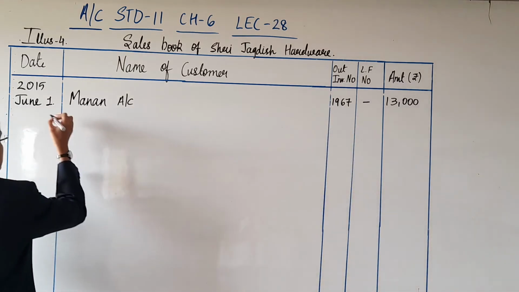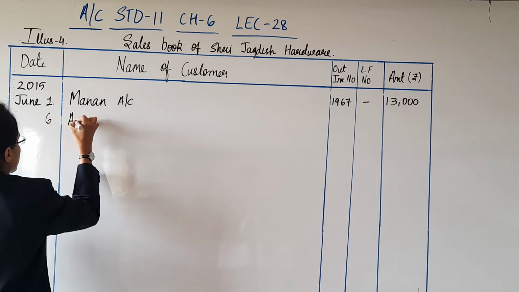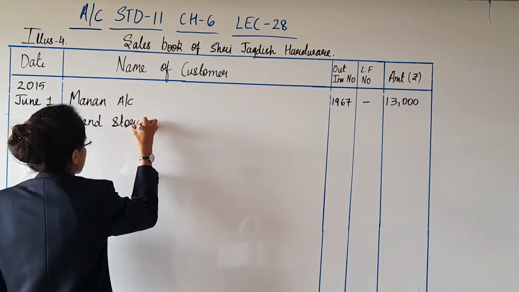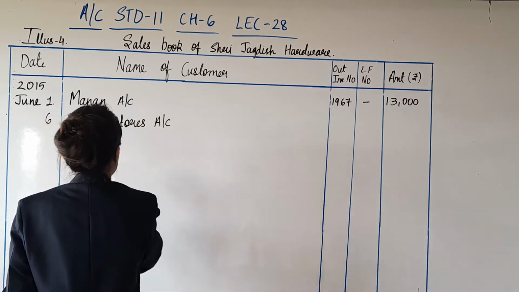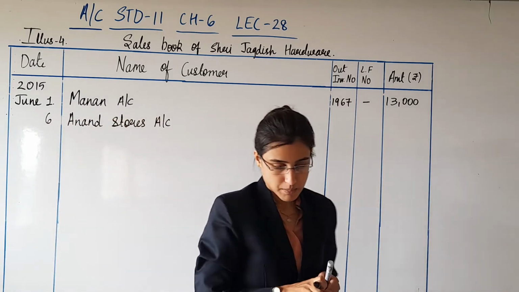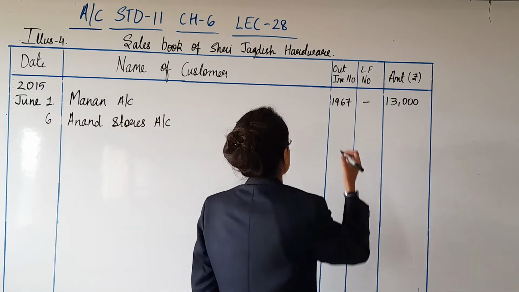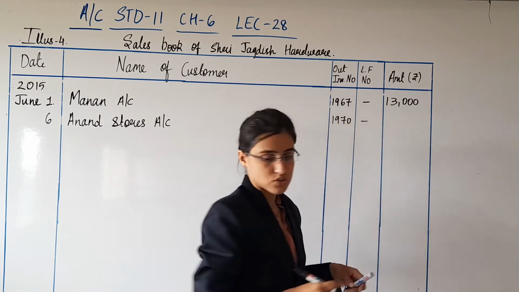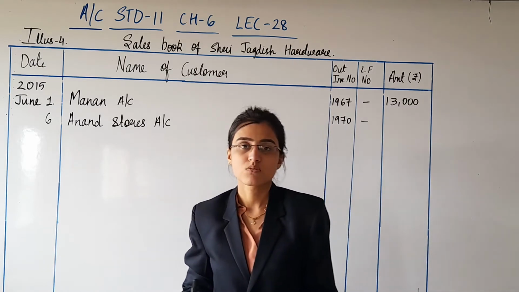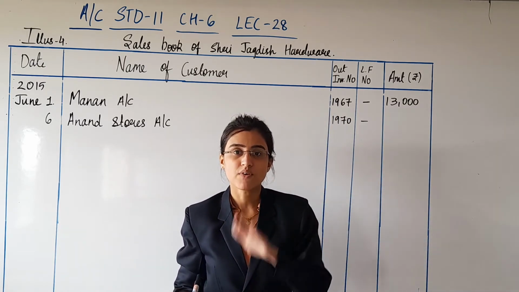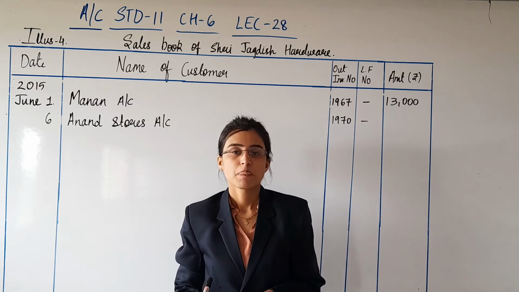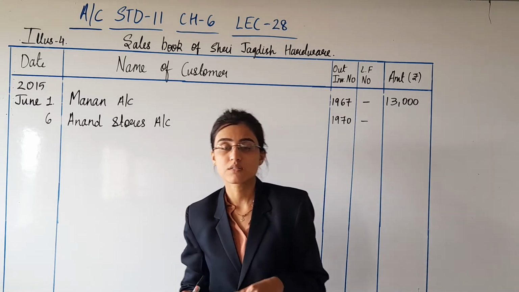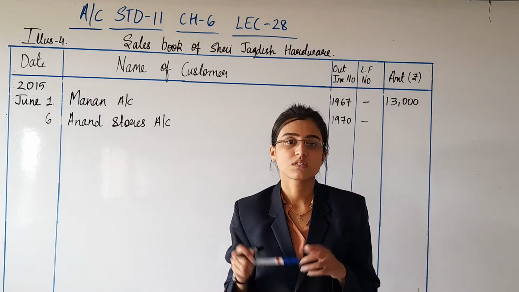the name of the party, Anand Stores account, the name of the customer, and the bill number thereafter, 1970. Nothing in LF. Talking about the amount, 8,000 and 5% trade discount. 5 8s are 40, 400 is the 5% of 8,000, and hence 8,000 minus 400 gives you 7,600 rupees.